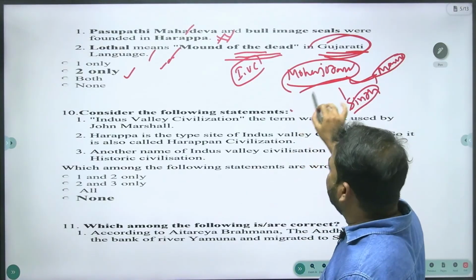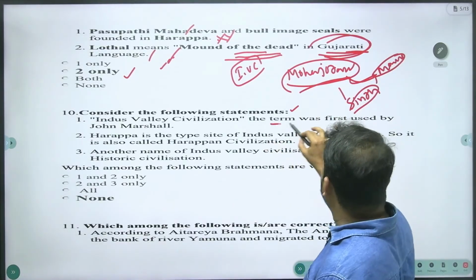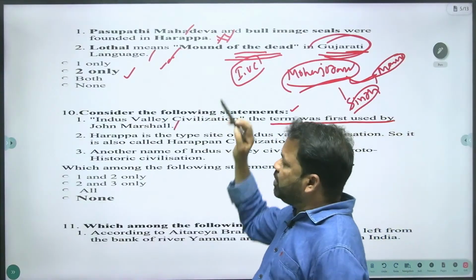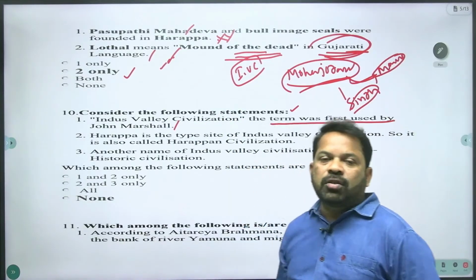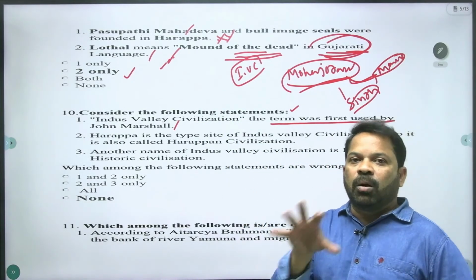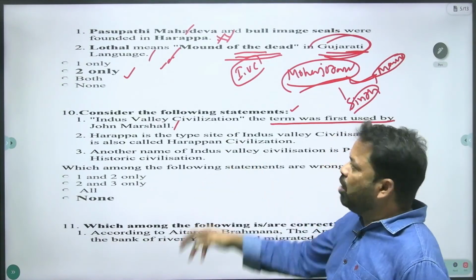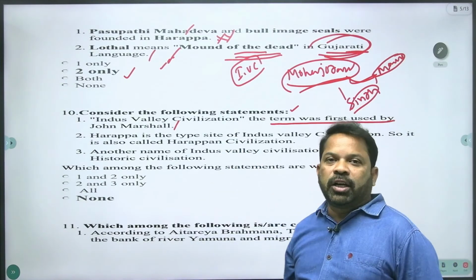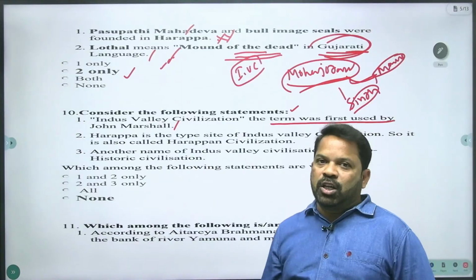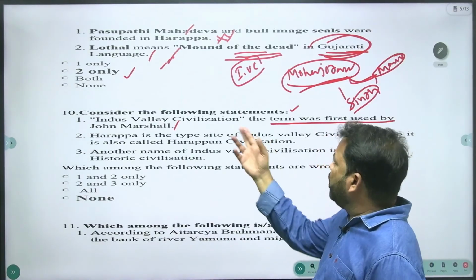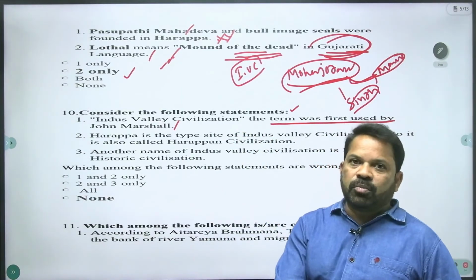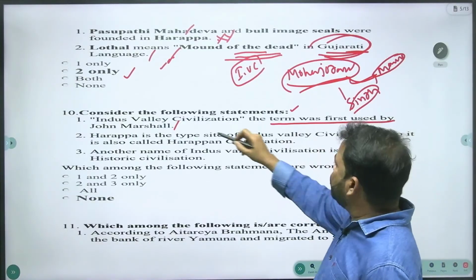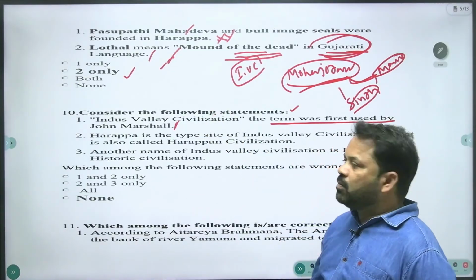Consider the following statements. Indus Valley Civilization, the term was first used by John Marshall. Yes, John Marshall was the Director General of the Archaeological Survey of India at the time of excavation of Indus Valley Civilization, and he gave the name Indus Valley Civilization. That is the right statement.